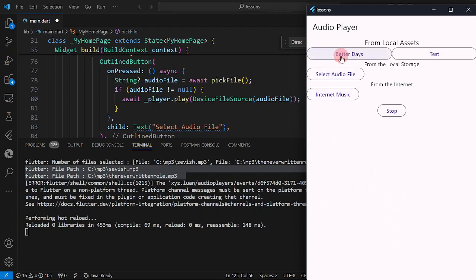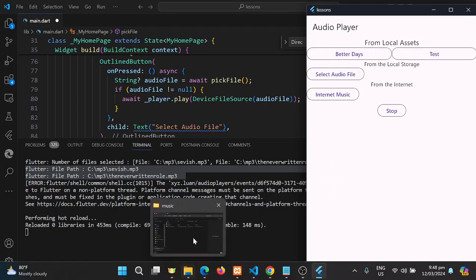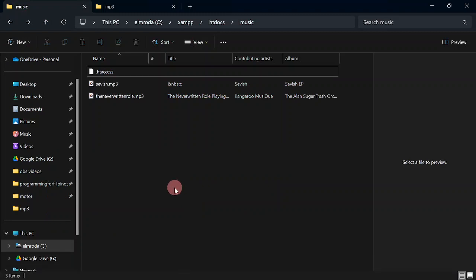Okay, for background music, you could use just the assets. And one thing more, if ever you are going to use a web app, it could play, as I've said, audio files from the internet. But it is possible that it's going to give you an error because of the CORS policy of the browser, in which it is not going to allow just anybody to access files from any directory in the internet.